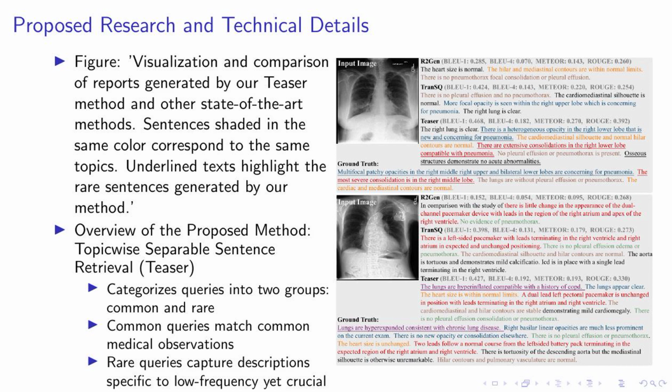osteoarthritis. The figure on the right provides a visual comparison of reports generated by our Teaser method and other state-of-the-art methods. You'll notice that sentences shaded in the same color correspond to the same topics. The underlined texts highlight the rare sentences generated by our method, demonstrating Teaser's ability to effectively capture and generate rare information. This unique approach allows Teaser to generate more accurate and comprehensive medical reports, addressing the issue of conventional retrieval-based methods being unable to learn rare topics.